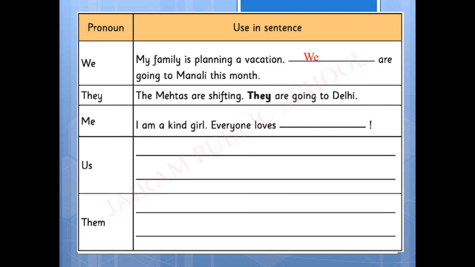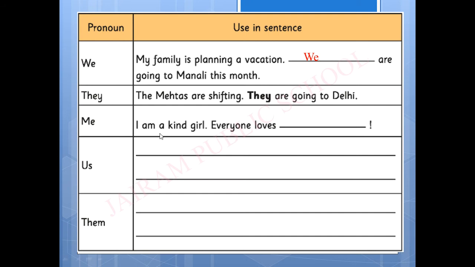So here, the family members, we are changing this into we. It is a pronoun. They. The Mehtas are shifting. They are going to Delhi. So a group of people are shifting to a certain place. So for that, here we are using they as a pronoun.